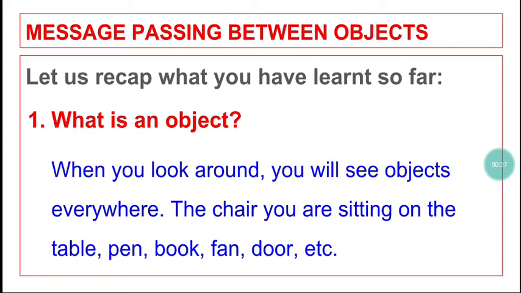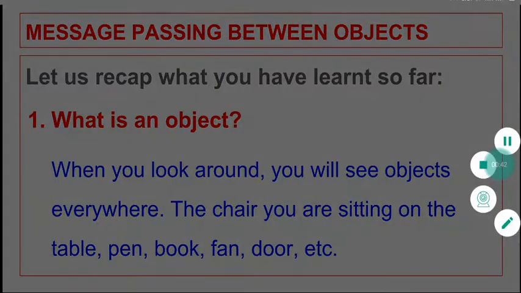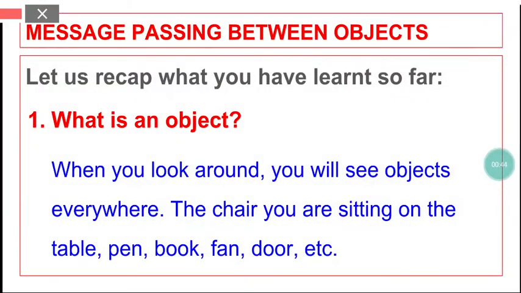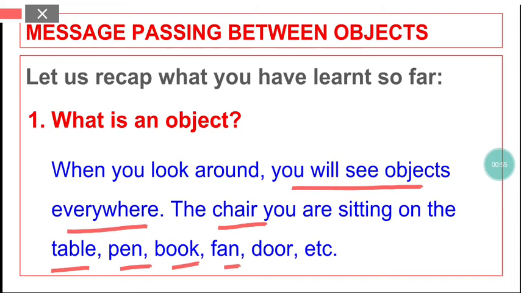You have studied what is an object. So, what is an object, students? When you look around you, you will see different objects everywhere, like your chair, the table, the pen, the book, fan, door, etc., your mobile phone, your computer, your laptop. All these things are your objects. You yourself are also objects.